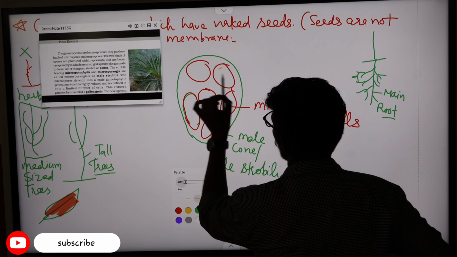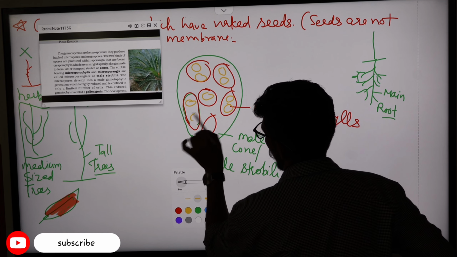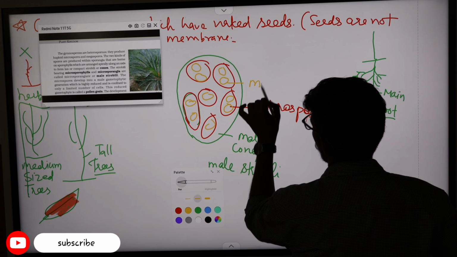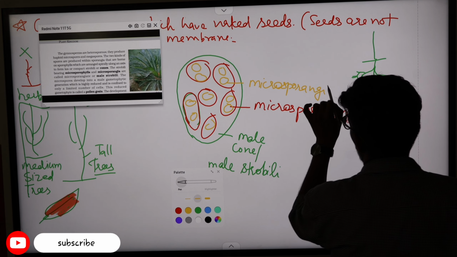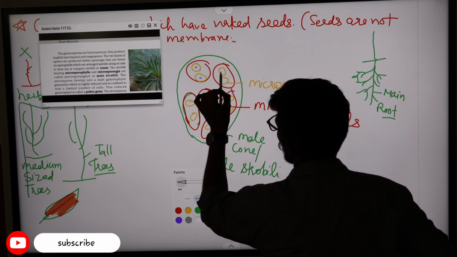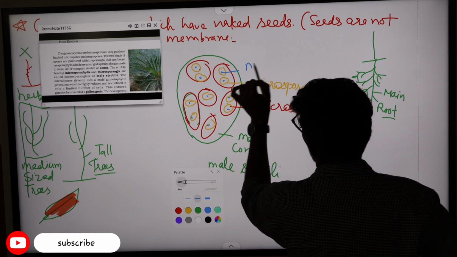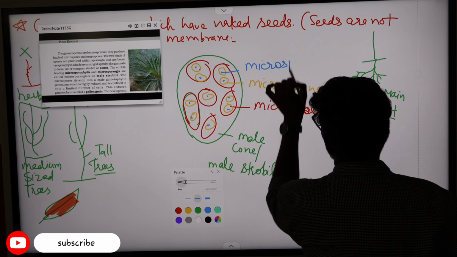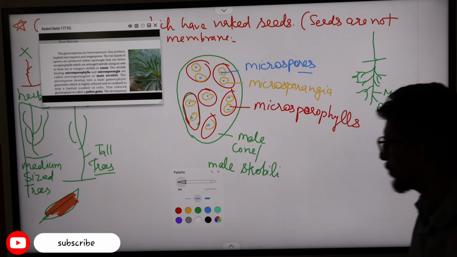Microsporophylls have microsporangia. Inside these microsporangia, the microspores will be formed. What will be formed? Microspores.